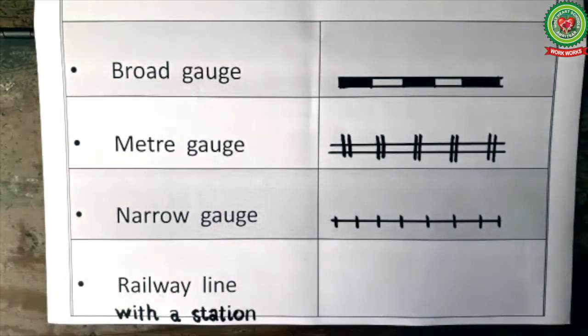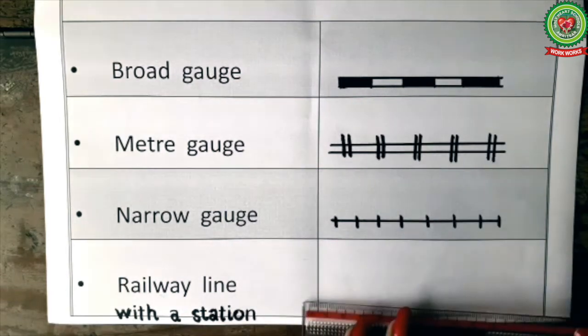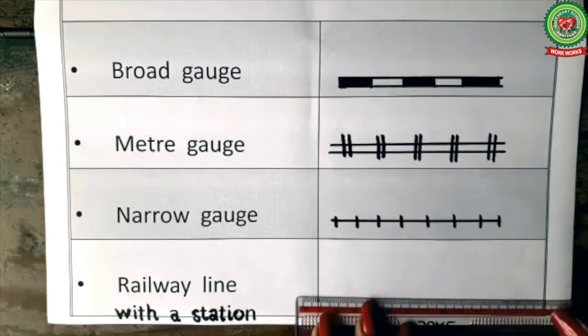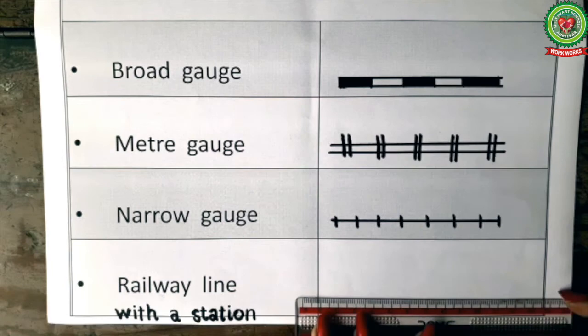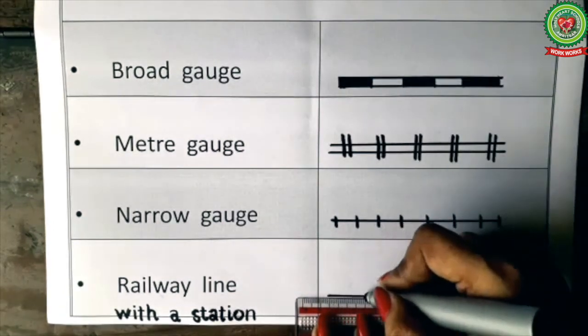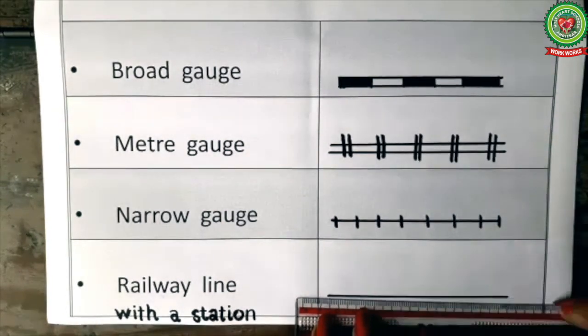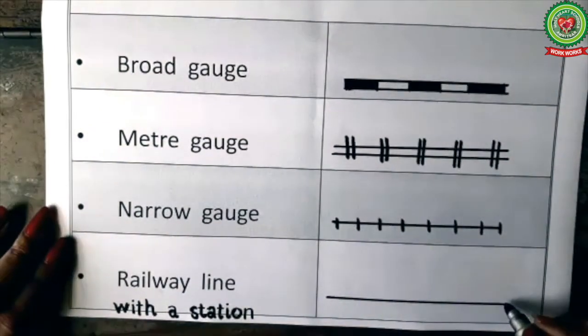Next we have a railway line with a station. For this we can draw any of the gauge. We can draw broad gauge, meter gauge or narrow gauge, and we'll show a railway station there. Suppose we are drawing a narrow gauge, so it will be single line which will be divided into many segments by the vertical lines like this.